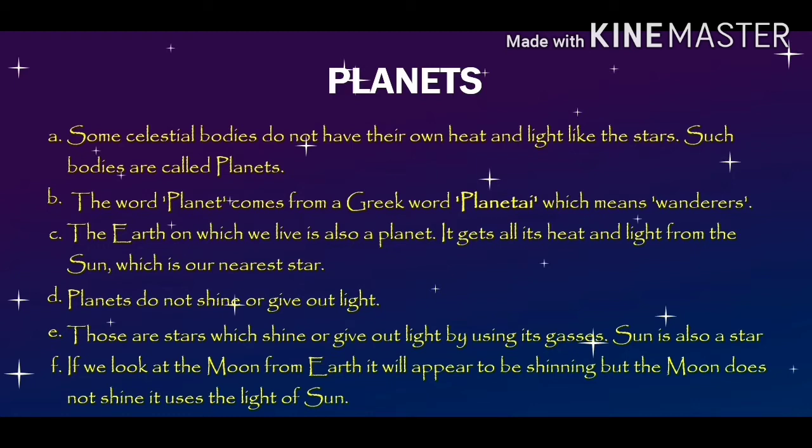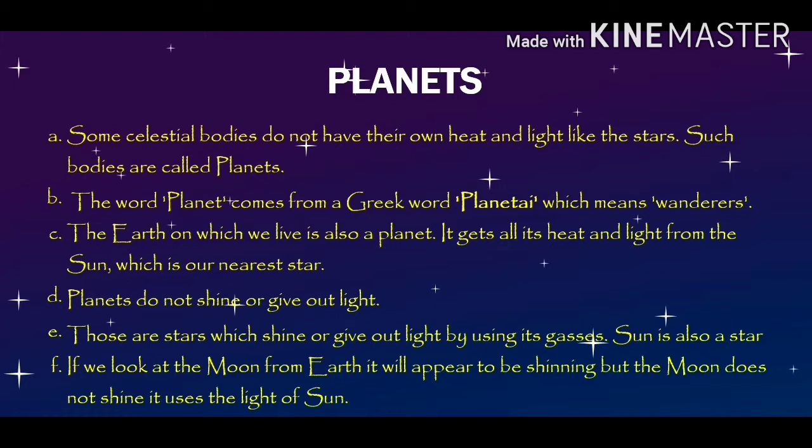Planets do not shine or give out light. Those are stars which shine or give out light by using gases. Sun is also a star. So stars shine or give out light by using gases. Sun is also a star. Sun has nuclear reactions.